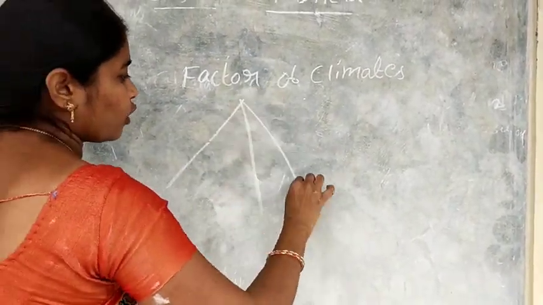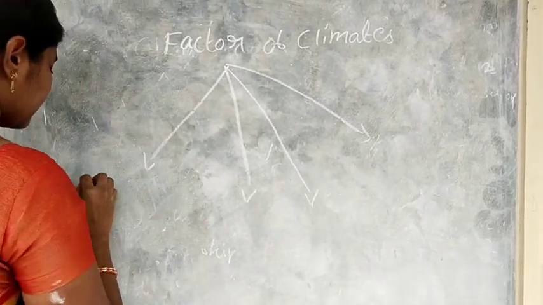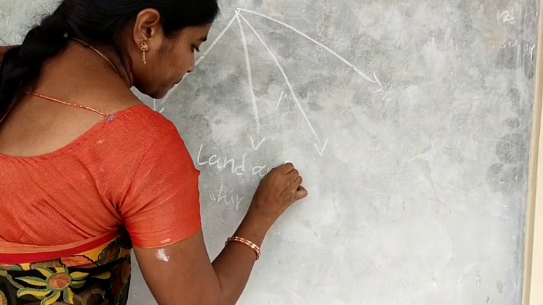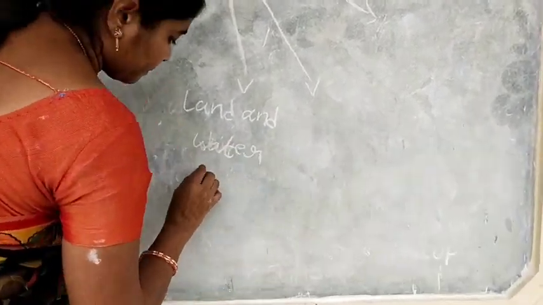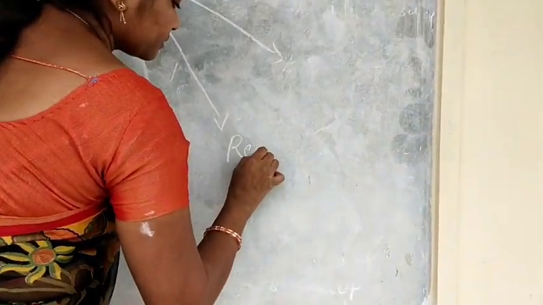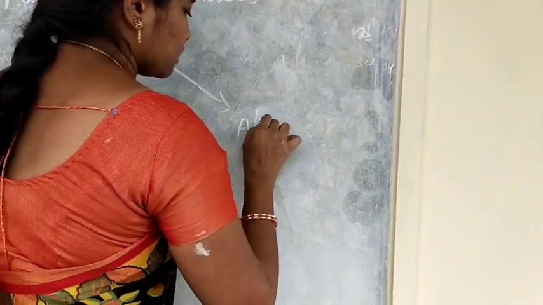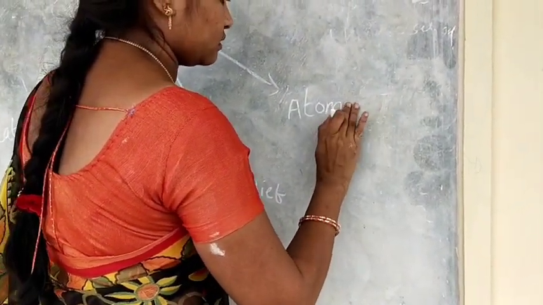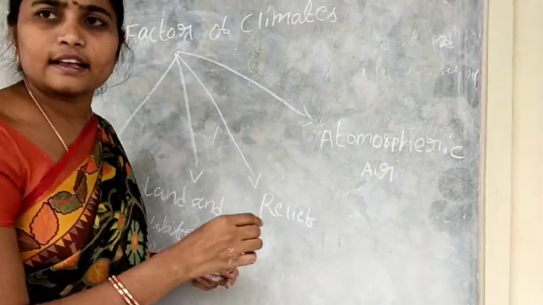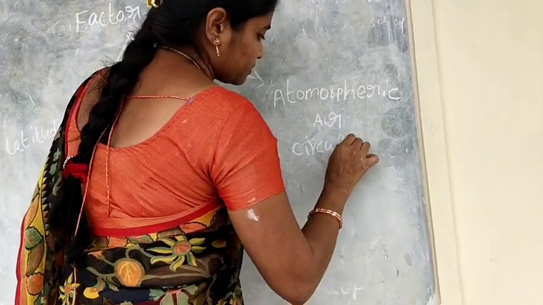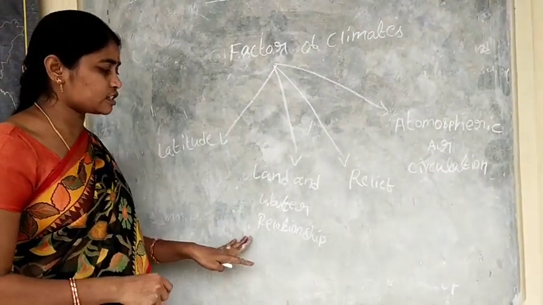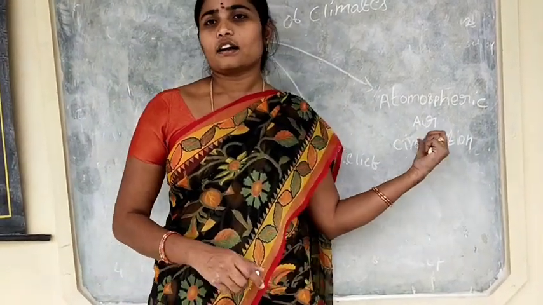Climate is influenced by four factors: latitude, land and water relationship, relief, and atmospheric air circulation. These are the four factors of climate.